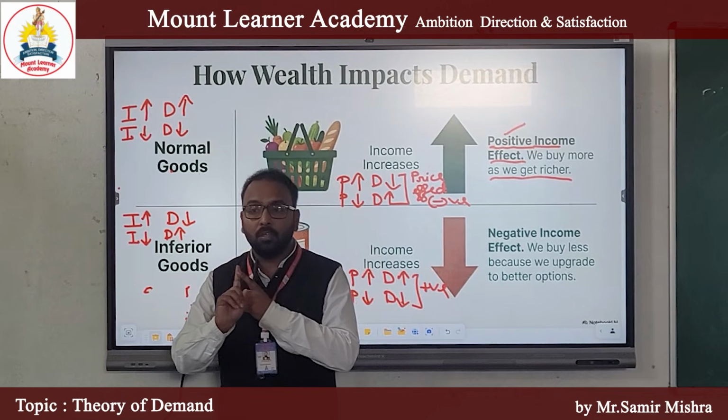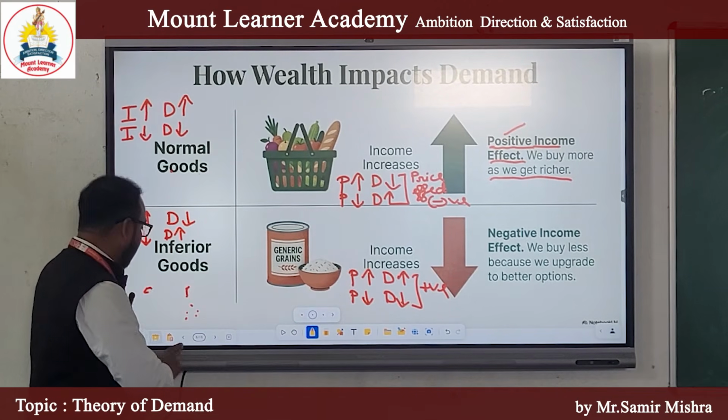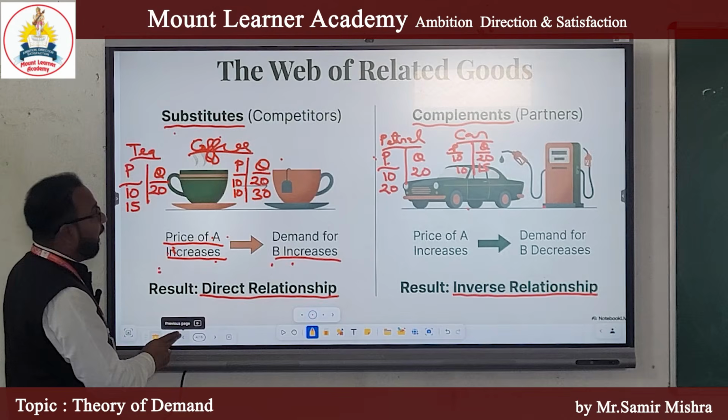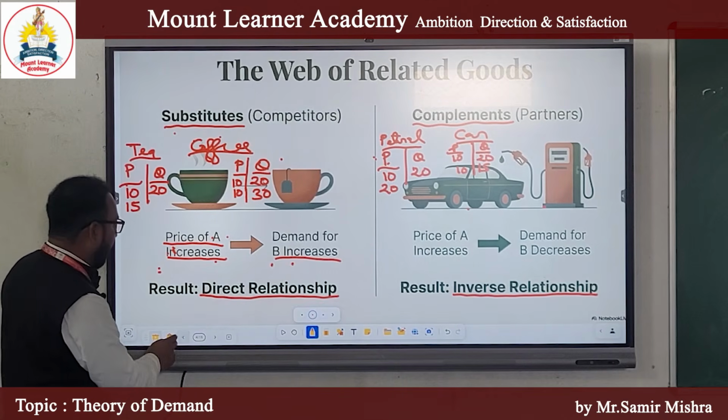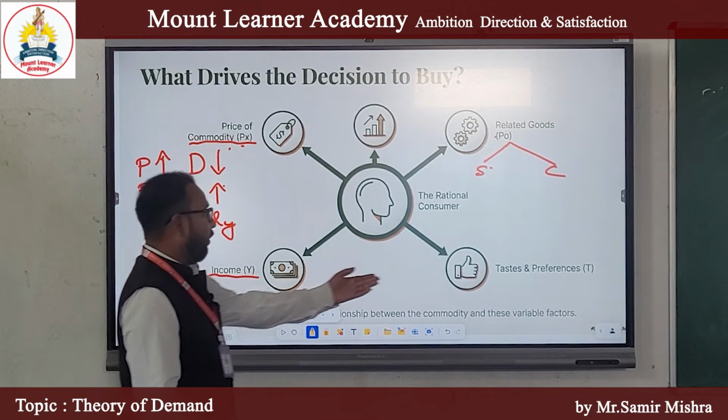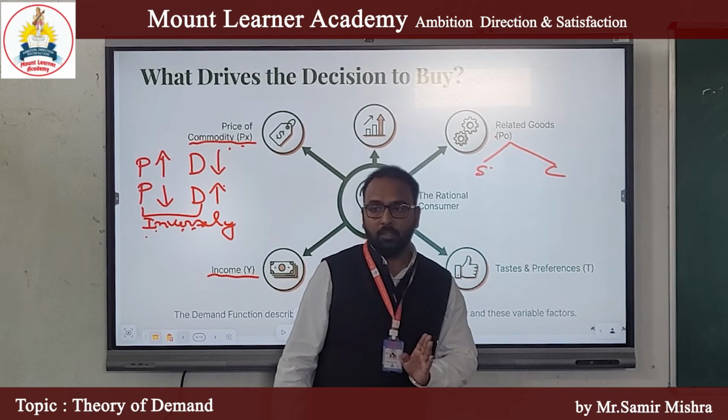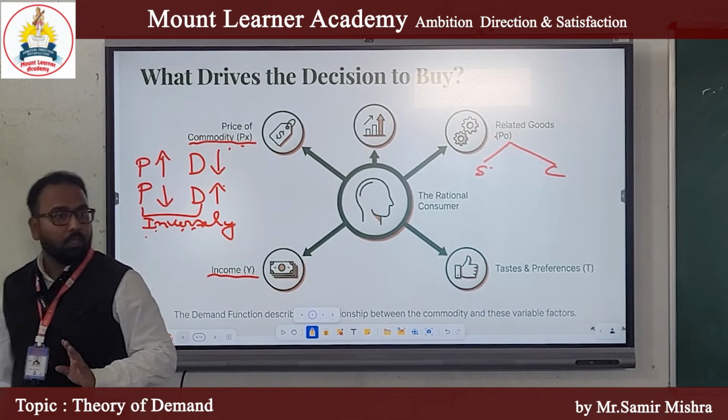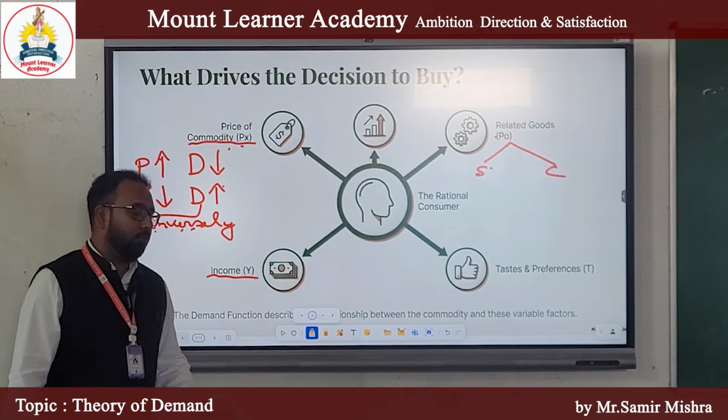So we have discussed basically 4 things which affect our demand. First one was price. Second one was price of related goods. Third one was income of consumer. And fourth is your taste and preference. Clear? Any doubts?